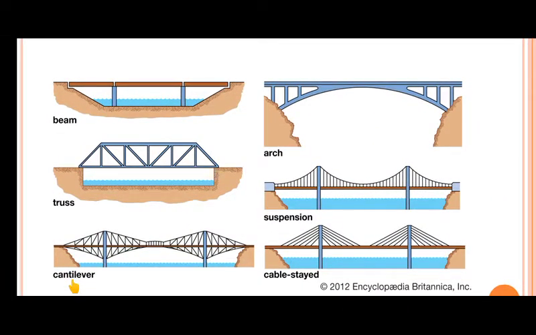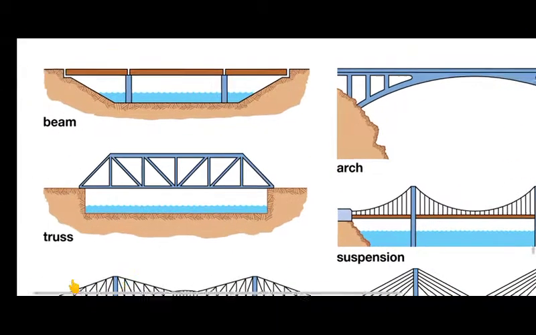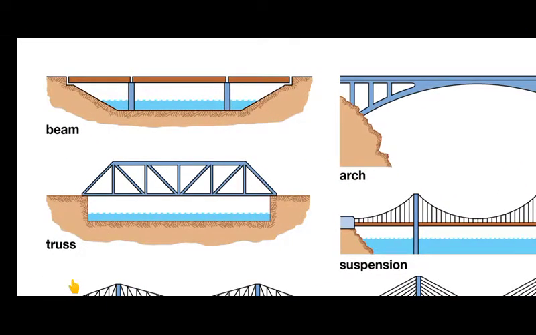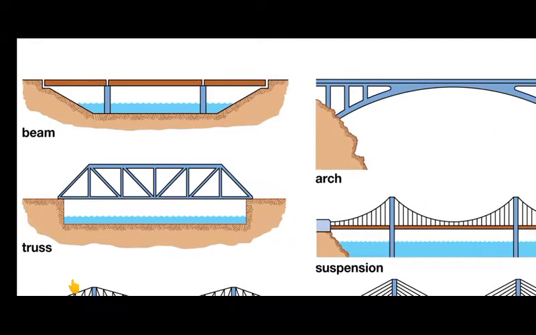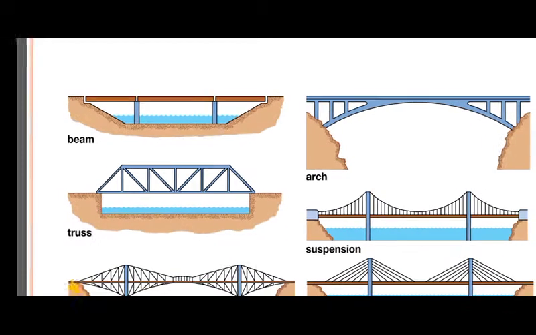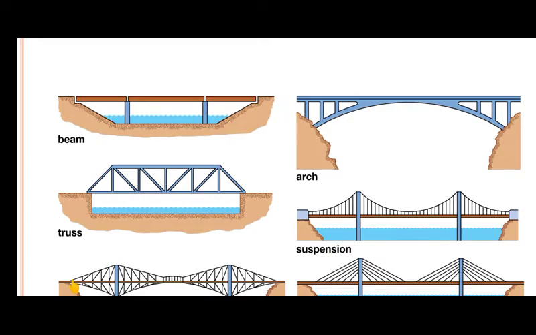Beam type of bridge. In this type of bridge you can see the horizontal beams, and vertically these are pillars, and if they are at the edges they become abutments. Horizontal ones are the beams and vertical ones are the pillars. This is the beam type of bridge.